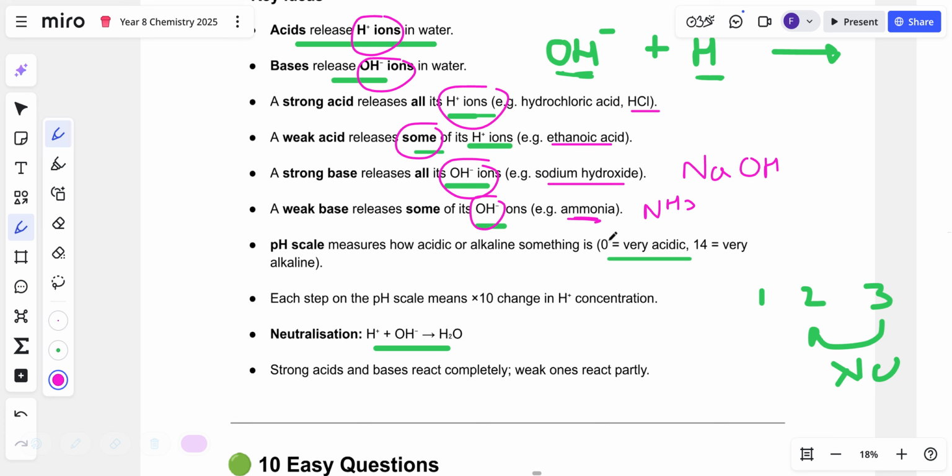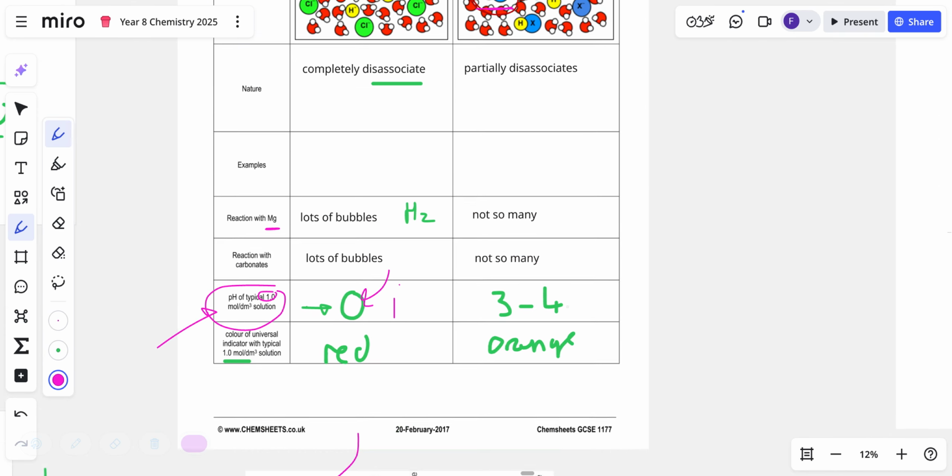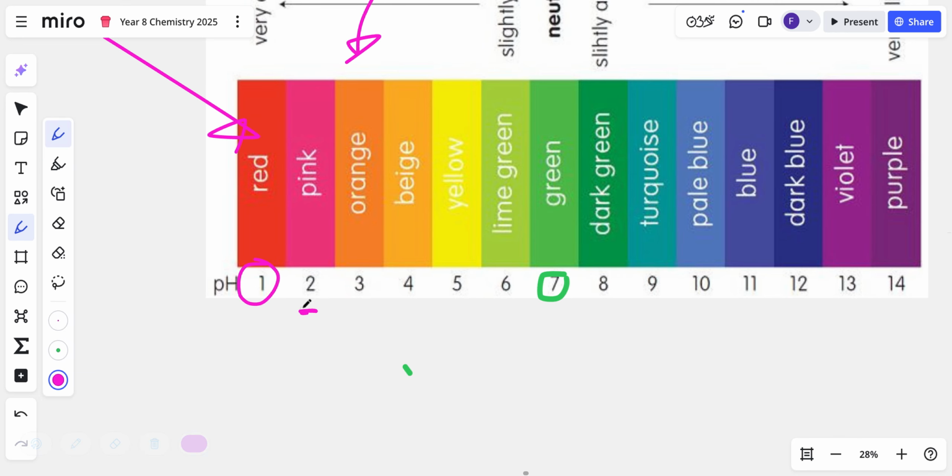pH scale, 0, very acidic, 14, very alkaline. The interesting thing is each step is a 10 times change. What that means is, if I have an acid of pH 2 compared to an acid of pH 1, the pH 1 is 10 times stronger. So each whole number you go down, it is 10 times stronger.